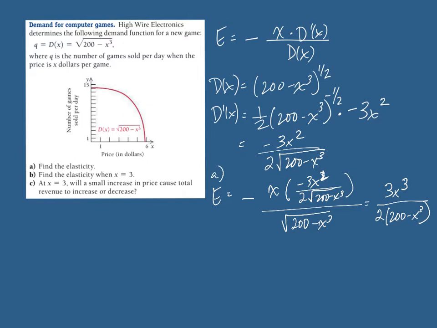Part B, find the elasticity when x equals 3. So part B, elasticity at 3 is 3 times 3 cubed over 2 times 200 minus 3 cubed.